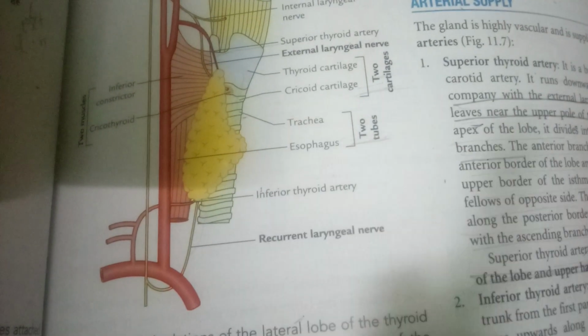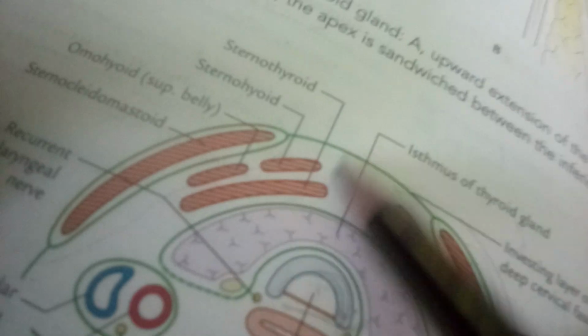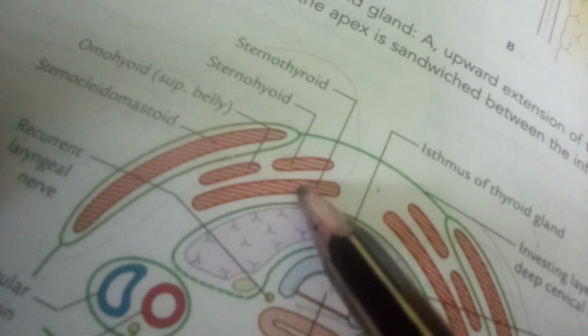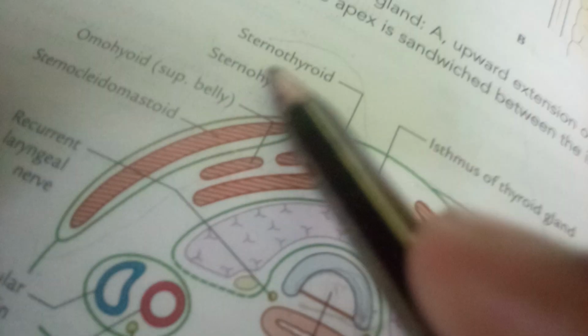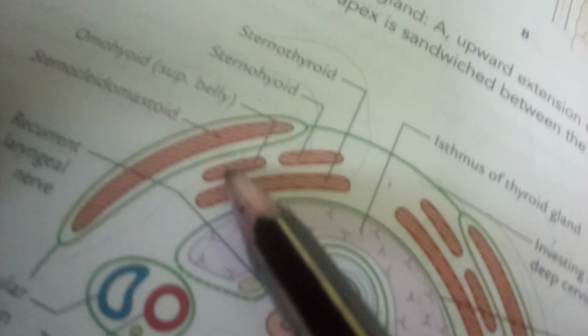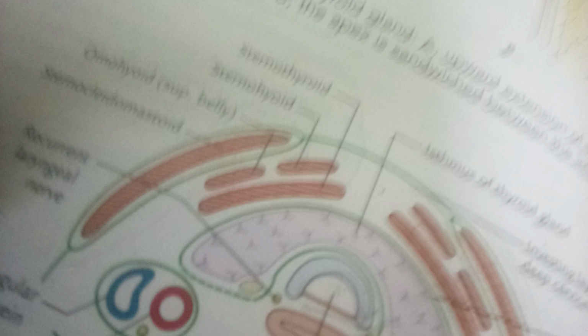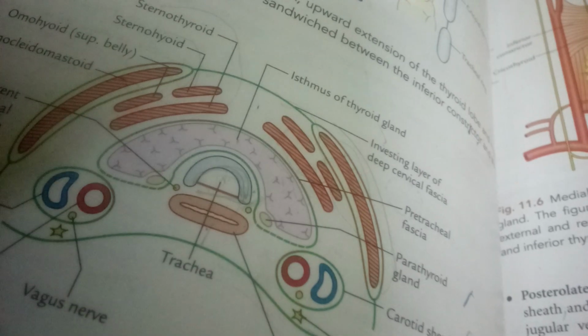covered by four muscles, from deep to superficial. First is sternothyroid, from the sternum to the oblique line of the thyroid cartilage, then sternohyoid from the sternum to the hyoid bone, then the superior belly of omohyoid, and sternocleidomastoid most superficially.